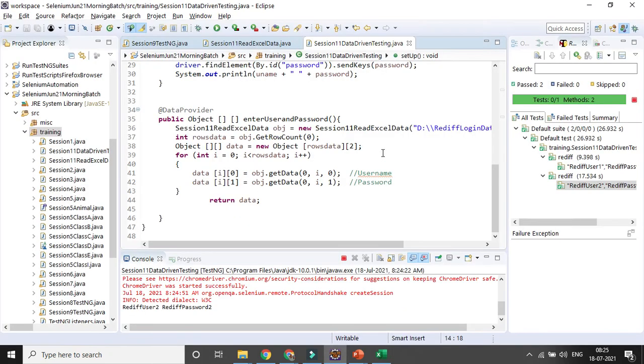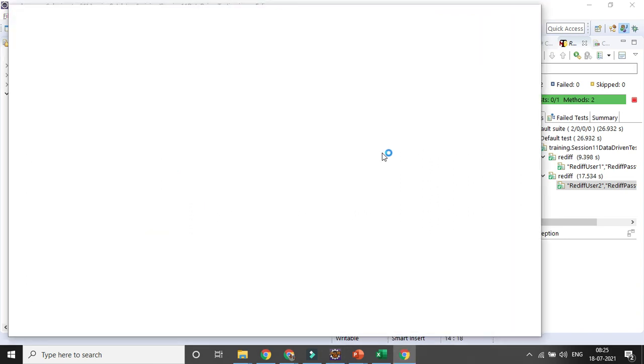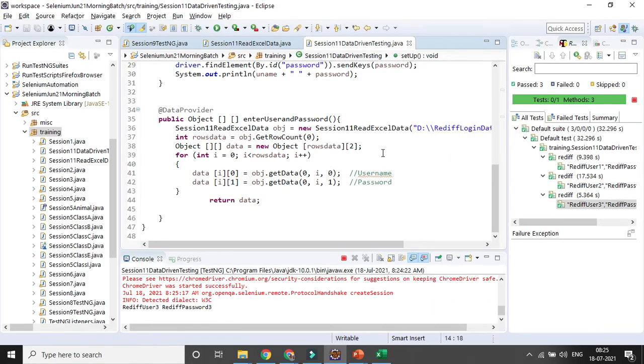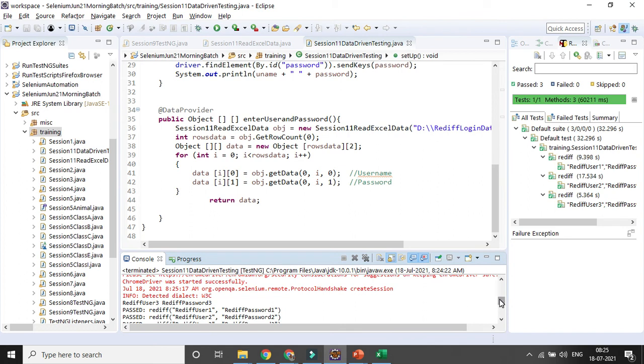Okay, so your second test case also passed. Okay, after the third test set, it will try to run it. Okay, you can see it's running. So all your 3 iterations ran successfully. There is no failure, and you can get the data combination here. Ready user 1, password 1. I also tried to print it out, so this is my combination.